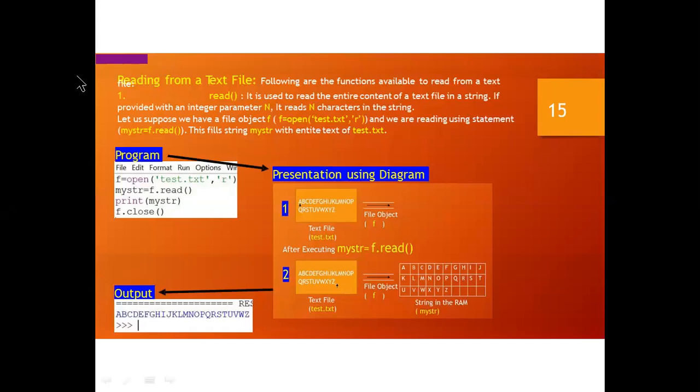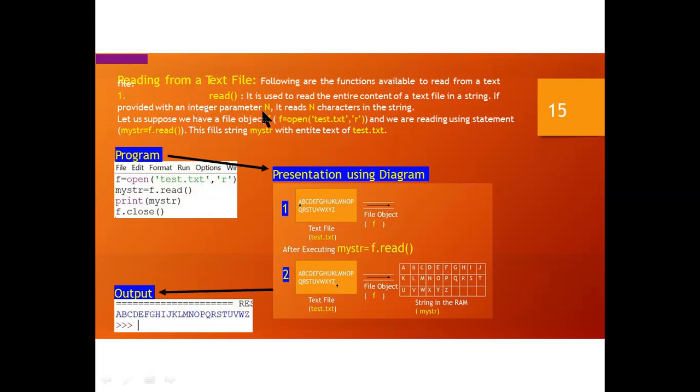Now, reading from a particular file. You all know about read or readline you can use there, and the following are the functions available to read from a text file. The read function can be used to read your data which you have already created. It is used to read the entire content of the text file in a string,